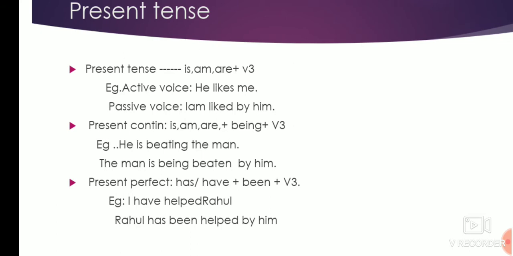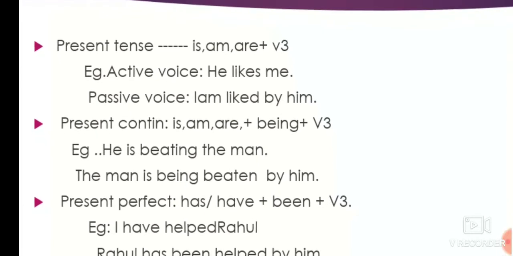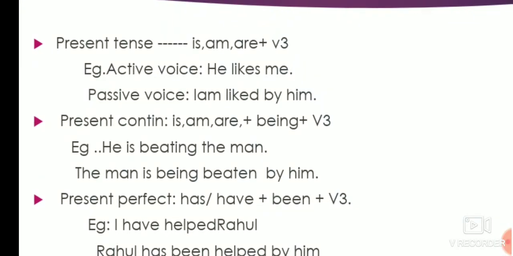Present tense has three sets: simple present, present continuous, present perfect. Now see, in present tense what you have to use is am, is, are plus verb third form. You know verb first form, second form, third form. For example, active voice is given: he likes me. He is the subject.